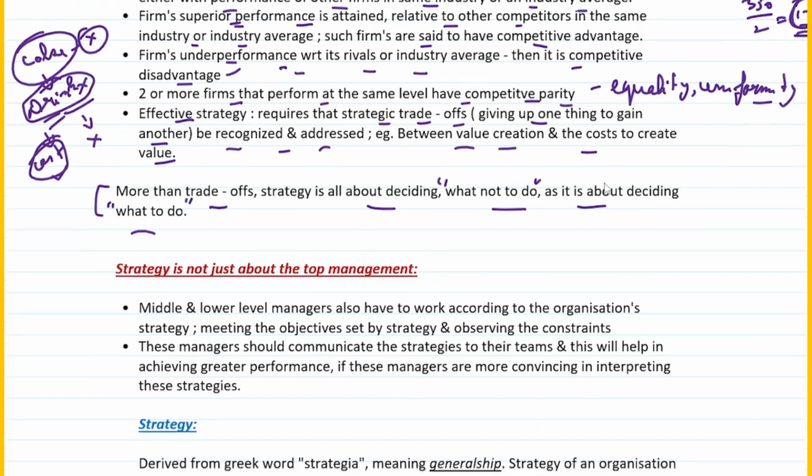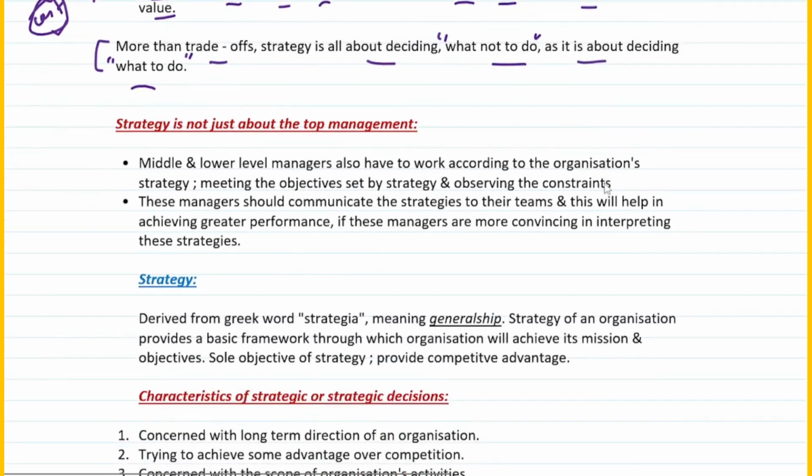Okay, moving on. Now please understand, strategy is not just about the top management. So when we talk about strategy, it's not only about top management. Then who else will play a pivotal role when it comes to strategy? Both middle and lower level managers also have to work according to organization strategy. So it's the key responsibility of not only top management, but even middle and lower managers have to ensure that the organization is working as per the strategy. Meeting the objectives set by the strategy and observing the constraints. Constraint means whatever shortfalls or limited resources that you have, you need to make sure that you attain your targets with the help of that.